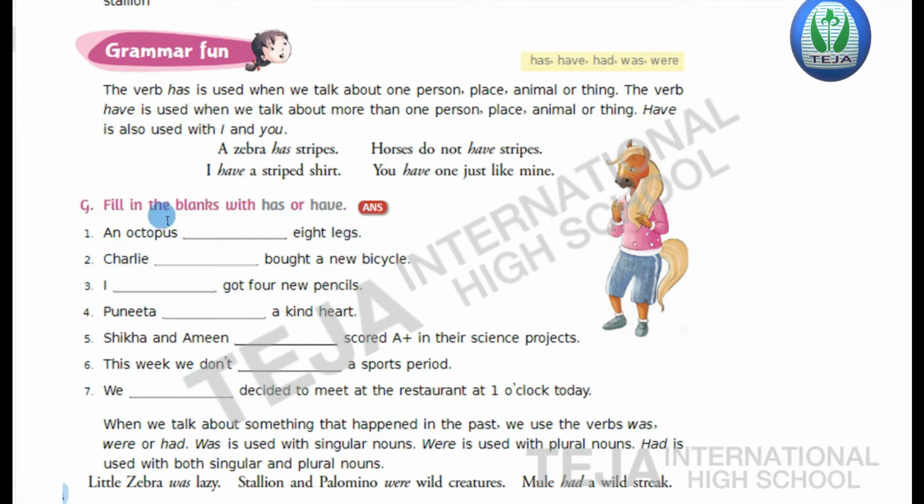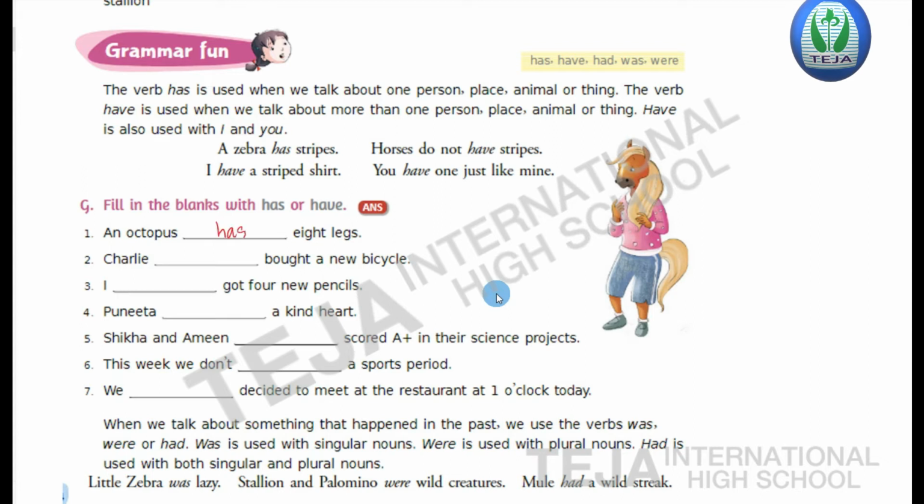So here the fill in the blanks are given. You have to fill the blanks by using the words has or have, like singular form has, plural form have. So here the first question. An octopus dash 8 legs. An octopus, it's a singular form, so we use the word has.